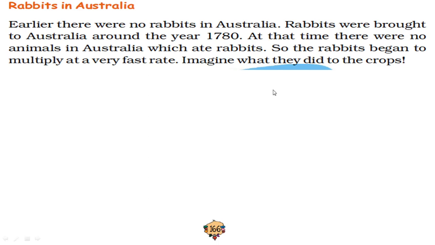Now dear students, open page number 166. Rabbits in Australia. Earlier there were no rabbits in Australia. Rabbits were brought to Australia around the year 1780. At that time there were no animals in Australia which ate rabbits. So the rabbits began to multiply at a very fast rate. Imagine what they did to the crops. So the rabbits will destroy the crops.